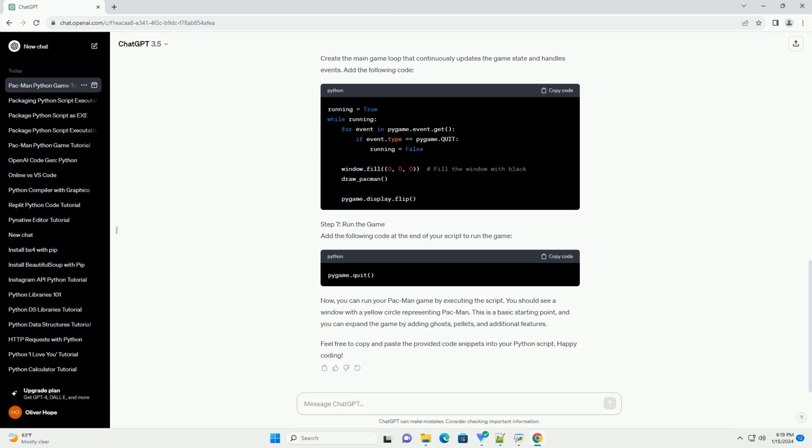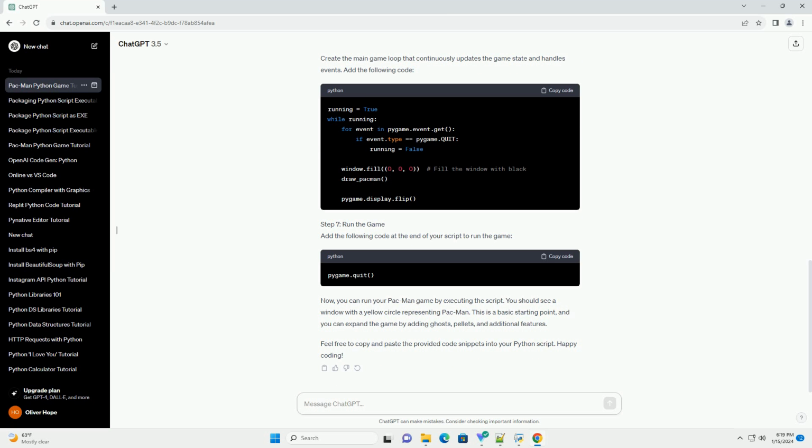Step 6. Main game loop. Create the main game loop that continuously updates the game state and handles events. Add the following code. Step 7. Run the game. Add the following code at the end of your script to run the game.